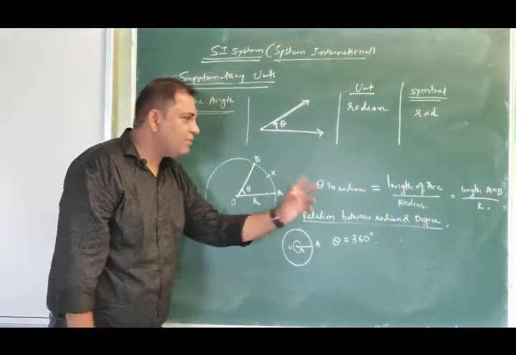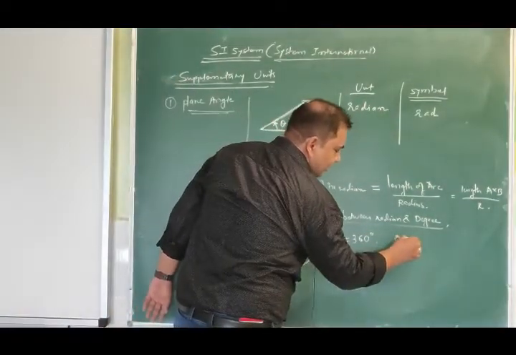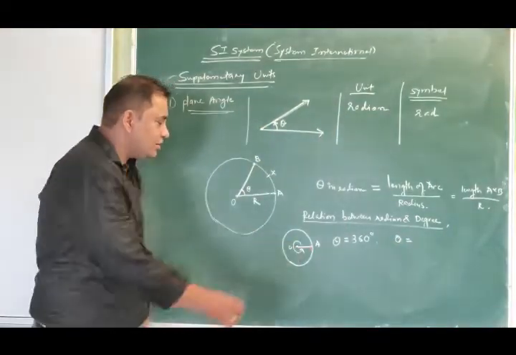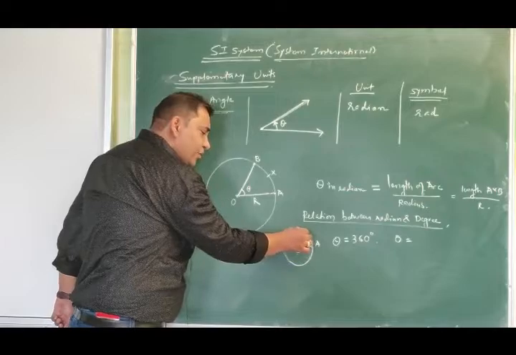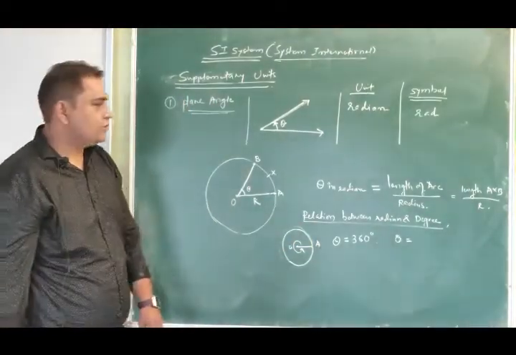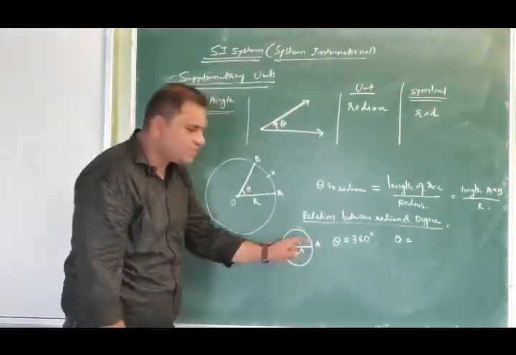What is the value of the same angle in terms of radian? What do we have as the definition? It is length of arc. Now for a complete circle, you are coming from A back to this point A again, so that arc will be equal to the circumference of the circle.